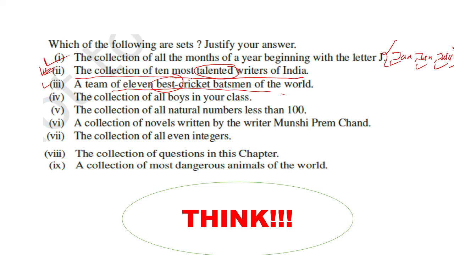So for different persons, this word best will affect the list. Suppose you are making a list of cricket batsmen; if you write the best cricket batsman according to you, then I can write the best cricket batsman according to me. So this word is harming. So this is not a set.